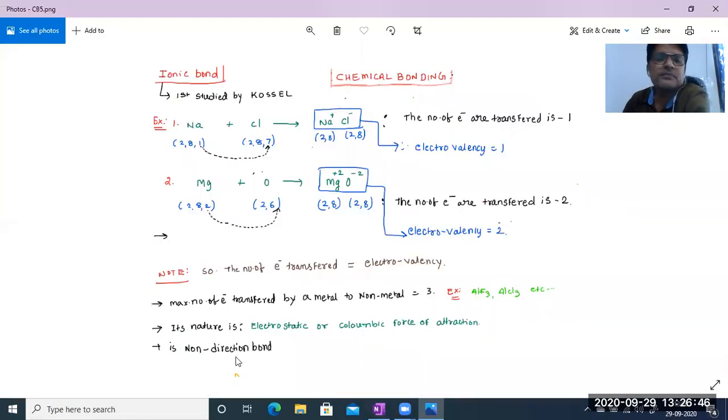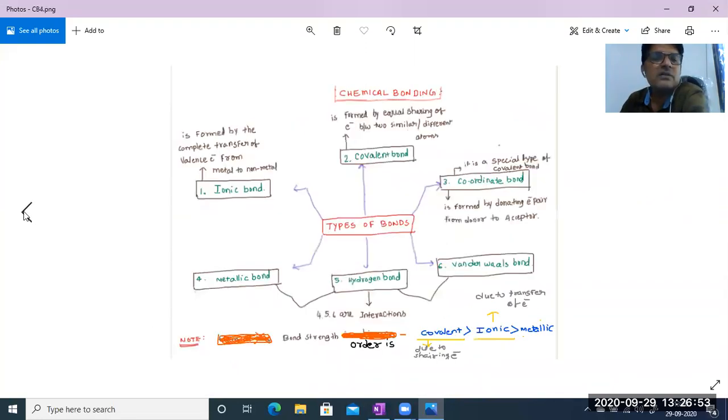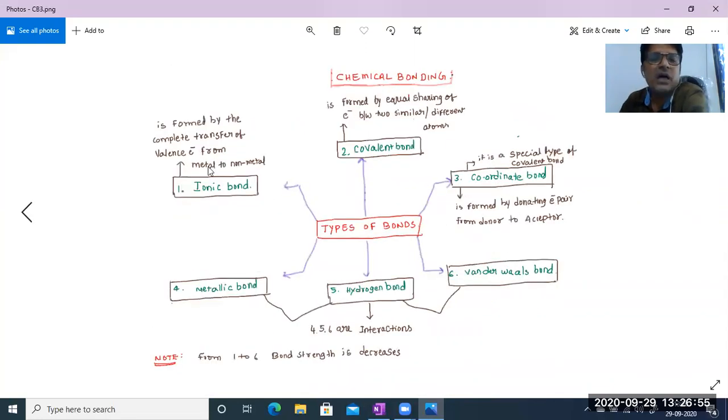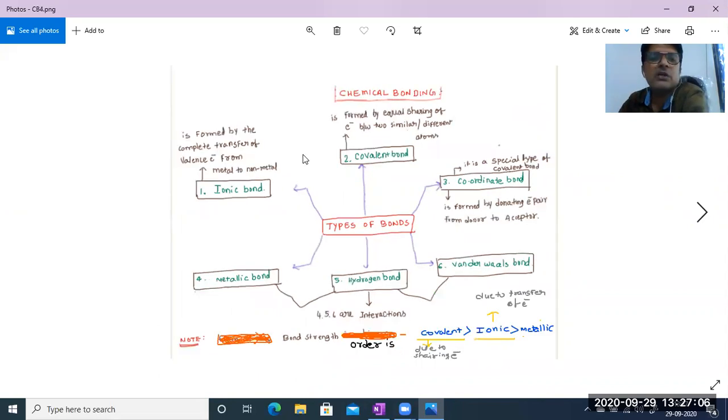Got it now? Come to the next page. Understood now? Ionic bond, once again: an ionic bond is formed by the transfer of valence electrons, and the electrons are transferred from metal to non-metal.